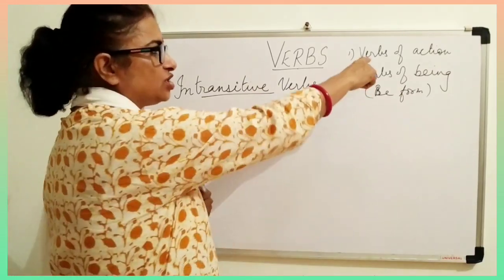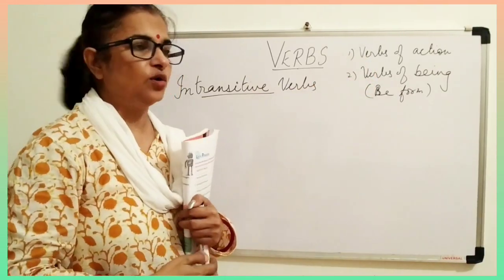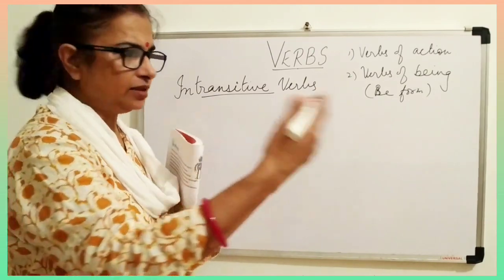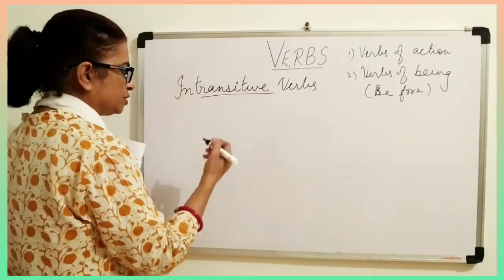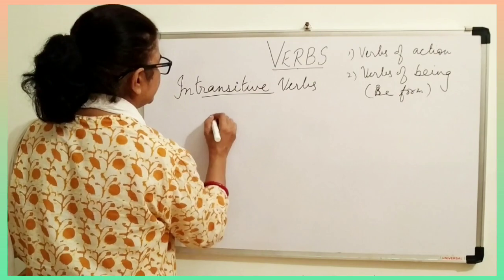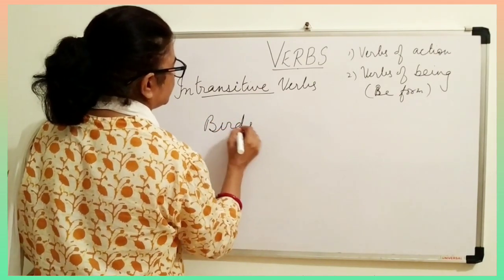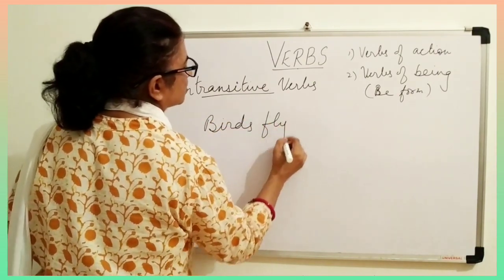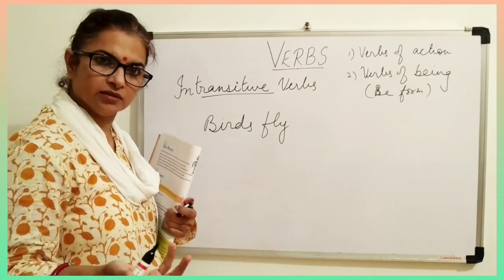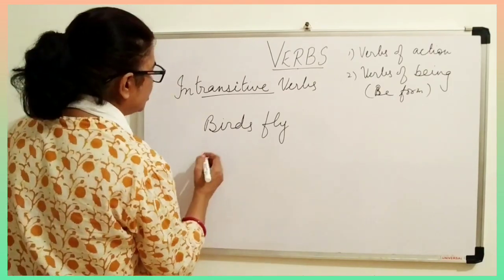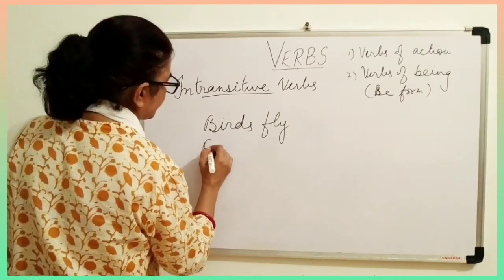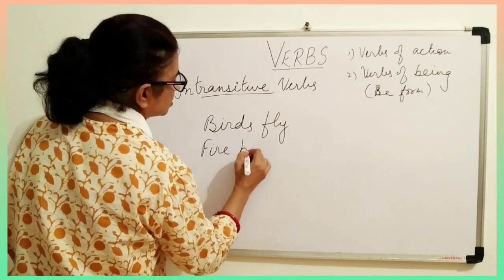So when verbs of action come, they don't have any object. For example, if I say birds fly, it's a complete sentence. Fire burns.